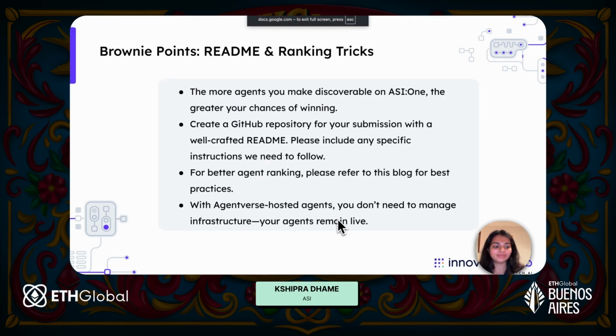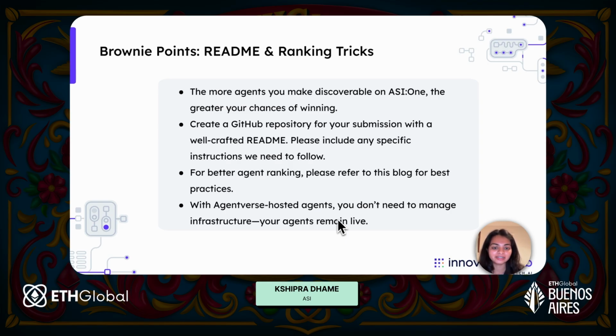Now coming to some tips and tricks to help you win the hackathon. First things first, the more agents you make discoverable on ASI 1, the greater your chances of winning. So the more agents you create with the agent chat protocol, the greater your chances are of winning. And for that, when you're creating your agent, make sure that your README is really good and it has sample prompts, so we can just go in there and test your agent on the go.